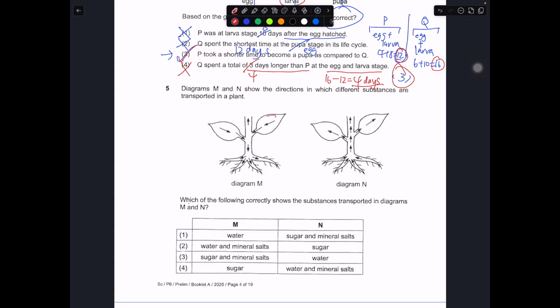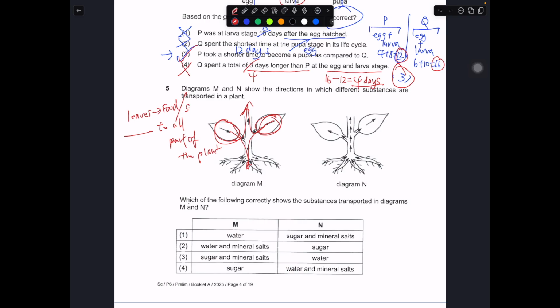So you can see that the stuff that is transported is actually from the leaf. Okay, the leaf goes from here all the way down towards the roots. It also goes up. So it's trying to tell you that something has been transported to all parts of the plant, and it started off from the leaf. So in this case, it must be food. Okay, the food has been transported to all parts of the plant.